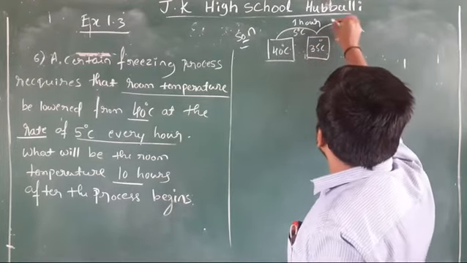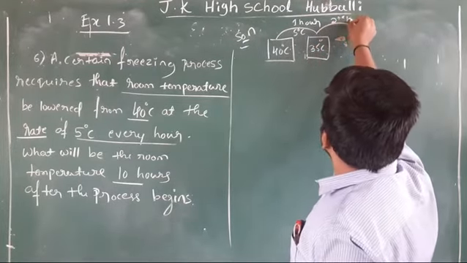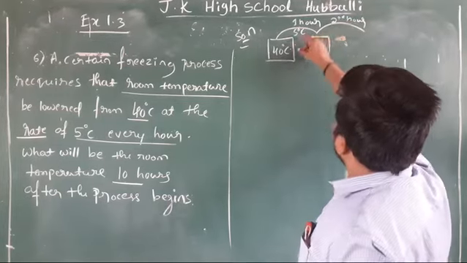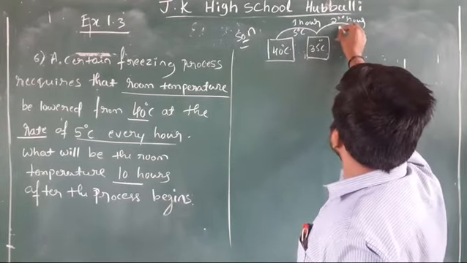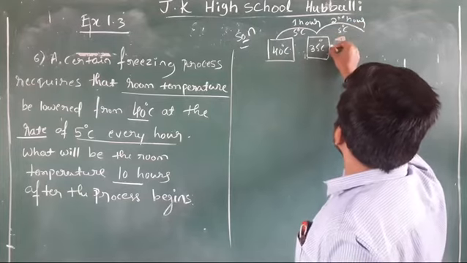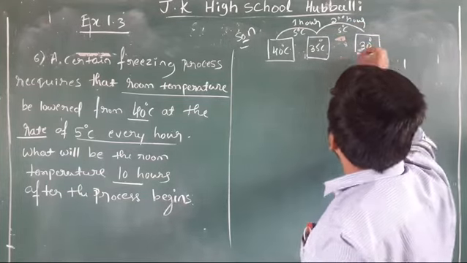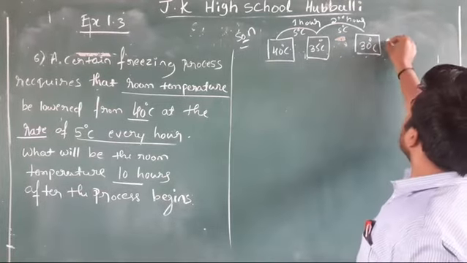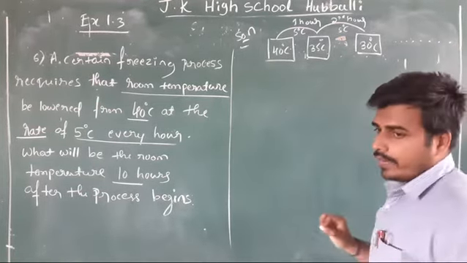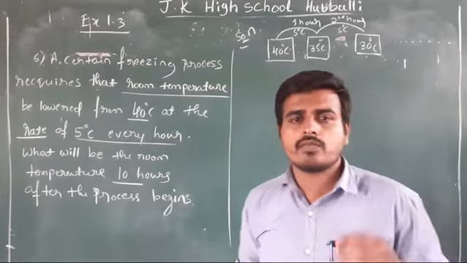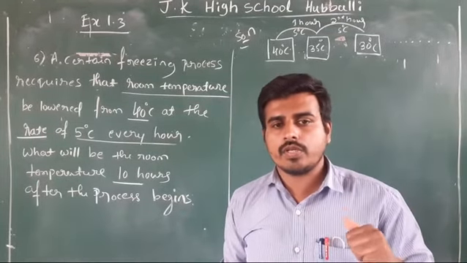After the second hour, how much decreases? Again 5 degrees Celsius decreases. So this time the temperature is going to be 30 degrees Celsius. So likewise, if the process continues, after 10 hours what will be the temperature of that room?